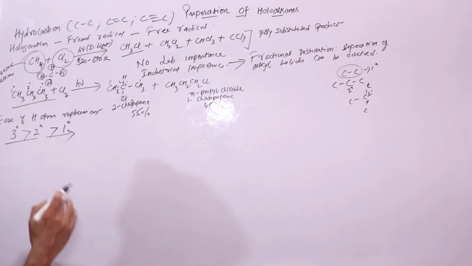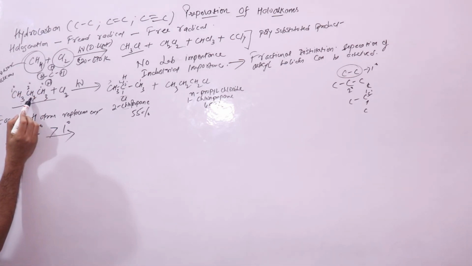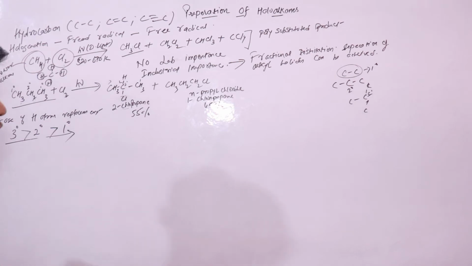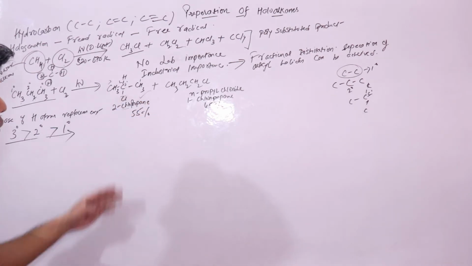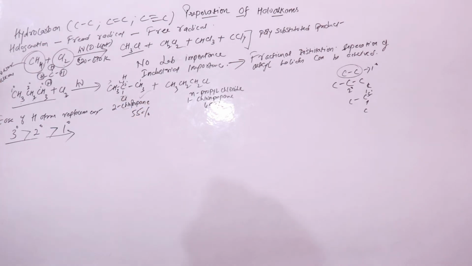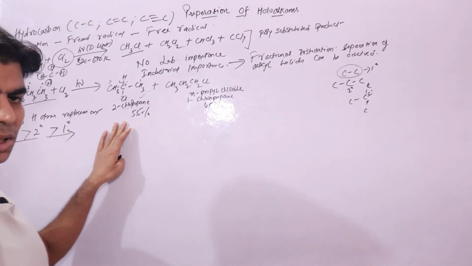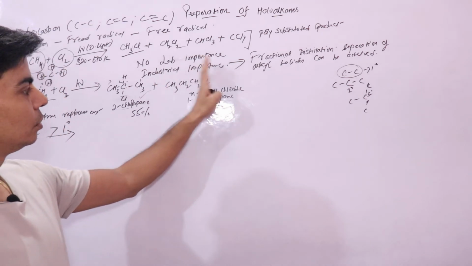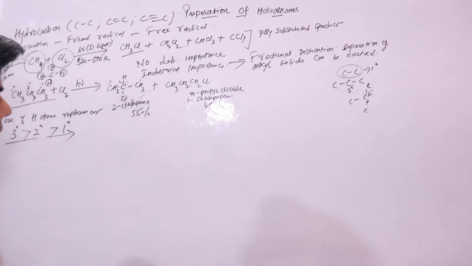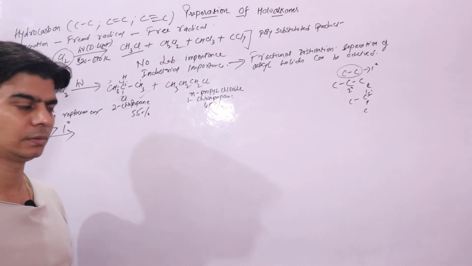So the compound that will be formed by replacement of 2 degree hydrogen atoms would be in more quantity. For example, this 2-chloropropane results from the replacement of 2 degree hydrogen atoms from your propane molecule. So this would be in more quantity compared to 1-chloropropane. I hope this is clear. You should just know the ease of replacement, which is important for chlorination or bromination, right?